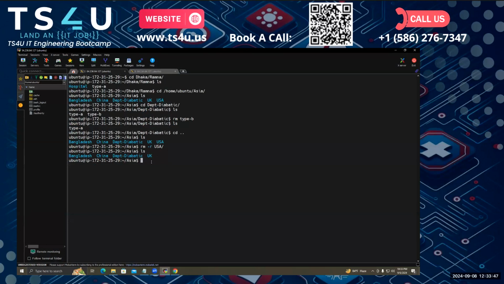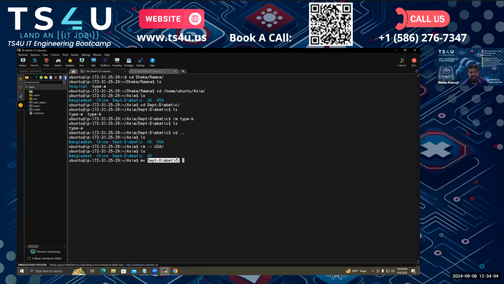Can you do this on either side? Yes, you can do this. You can just do whatever you want. Okay, then the department, like I want to move this to my UK folder. So for that, I have to give the source, like which folder I want to move.